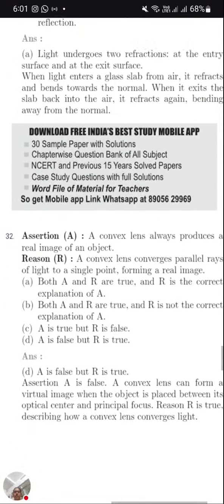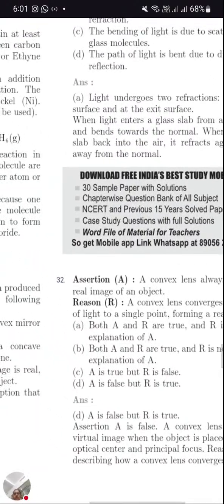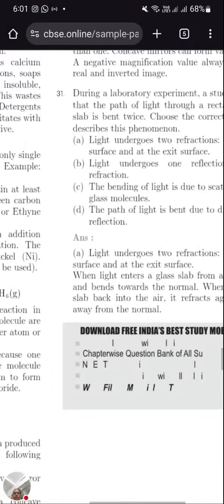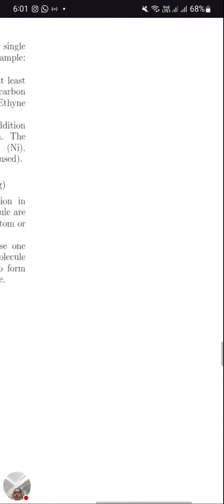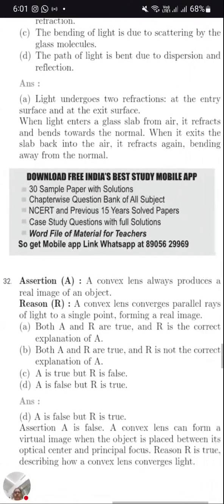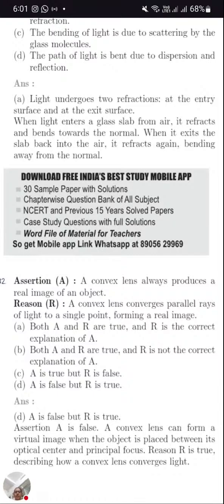Now the 32nd question, assertion and reason. Okay, 31 we completed. Assertion: a convex lens always produces a real image of an object. Convex lens always produces? No. If you recall, at one condition there is a virtual and erect image, when the object is between the pole and focus. Reason: a convex lens converges parallel rays of light.